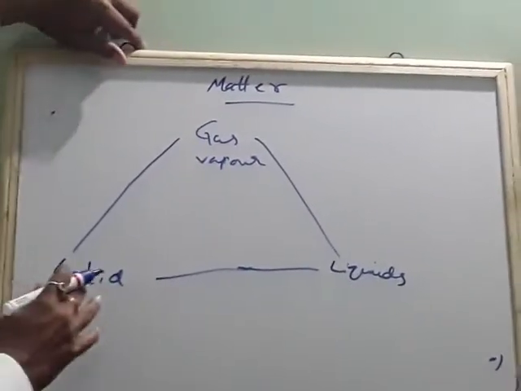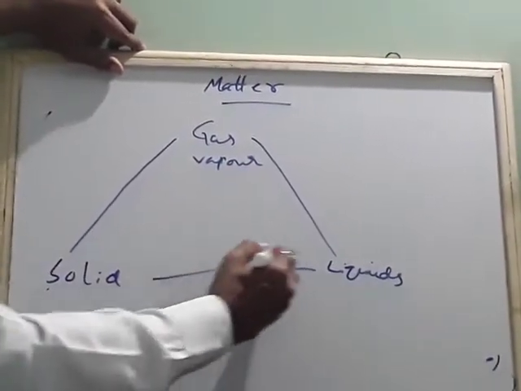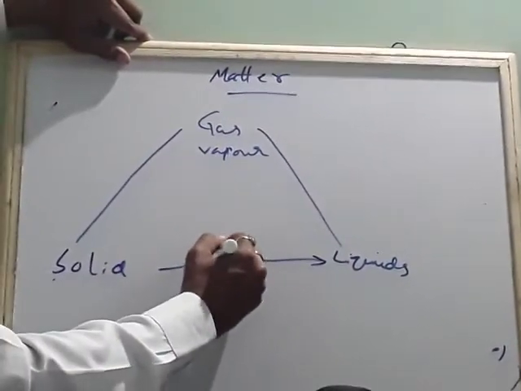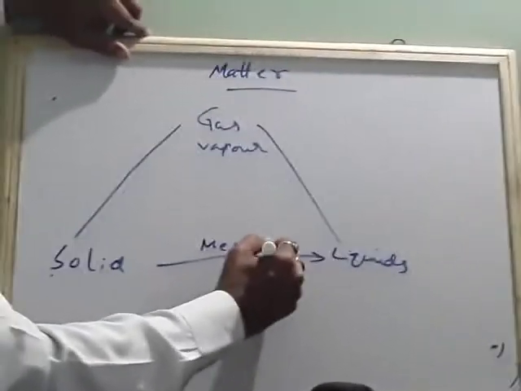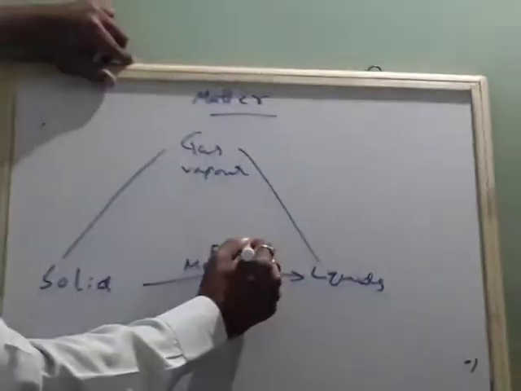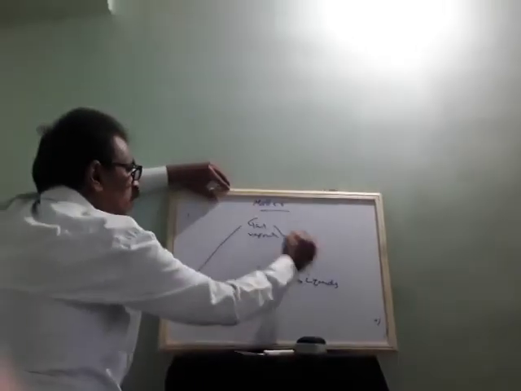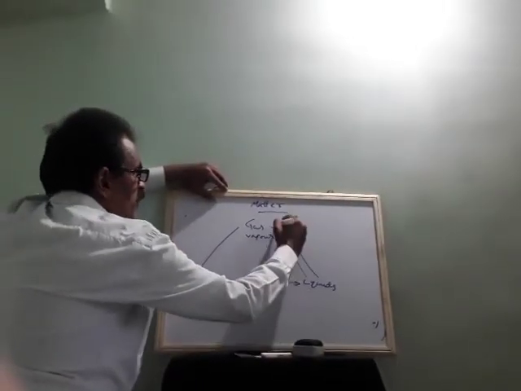The conversion of solid to liquid is called melting, or you can call it fusion. Then liquid to vapor is called vaporization.